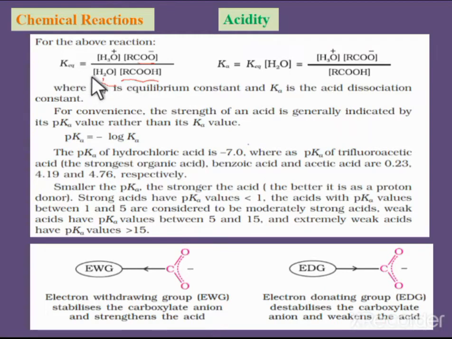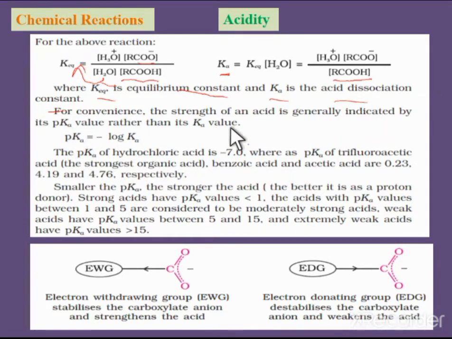Now multiplying the equilibrium constant by the concentration of water, we get the equilibrium constant for weak acids. We write that as the concentration of H3O plus ions times the concentration of carboxylate ion, upon the concentration of carboxylic acid. Here Keq is the equilibrium constant, whereas Ka is the acid dissociation constant.